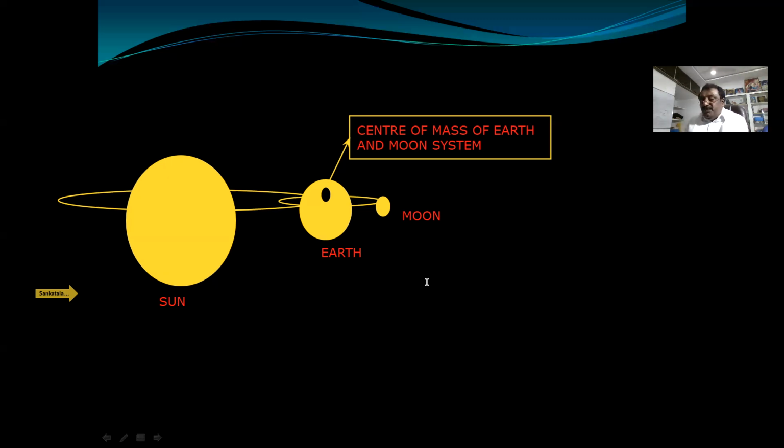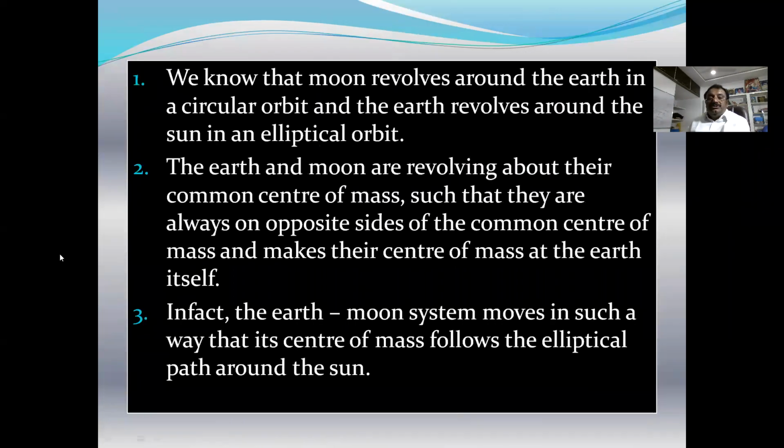So the gravitational force of attraction between them acts as internal forces, and those internal forces cannot influence the position of center of mass. So like this, you write these points.